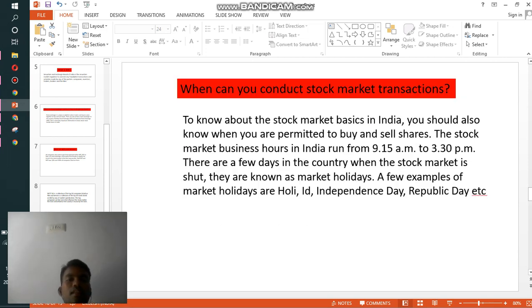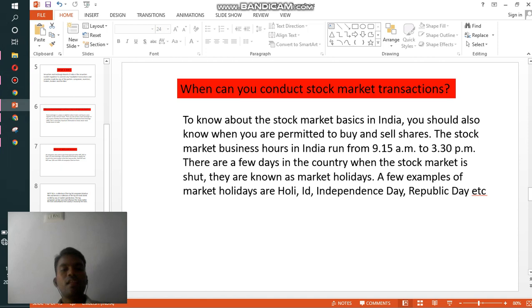When you can conduct a stock market transaction is foremost important for new beginners. To know about stock market basics in India, you should also know when you are permitted to buy and sell shares. Normally our market opens at 9:15 a.m. and closes at 3:30 p.m. in the evening. These are the business hours, and during this time you can buy and sell shares.